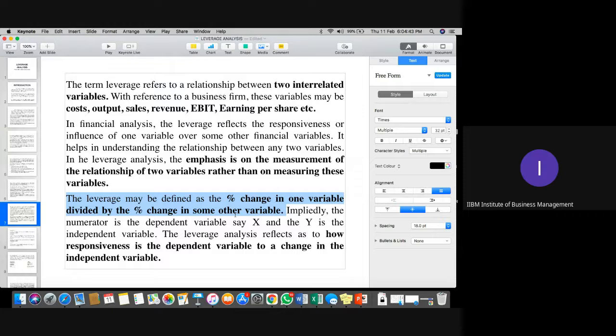It is percentage change in one variable with respect to some other variable. Or we can say how responsive is the dependent variable to the change in the independent variable. Change in the cost of the material will change the profit of the company. This is an example which we can quote over here. Change in the level of output of the company will definitely increase or decrease their operating incomes.